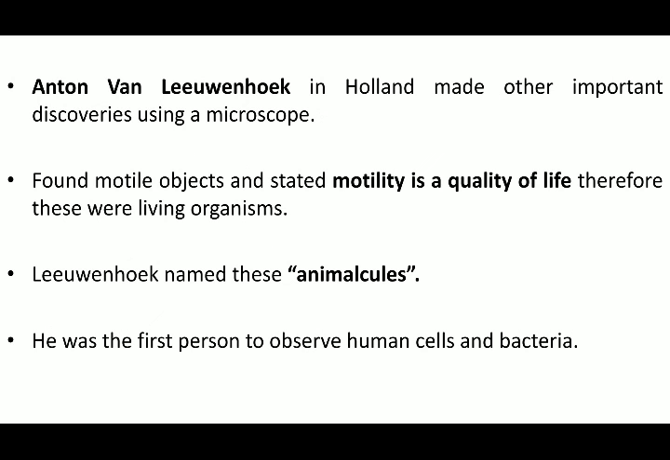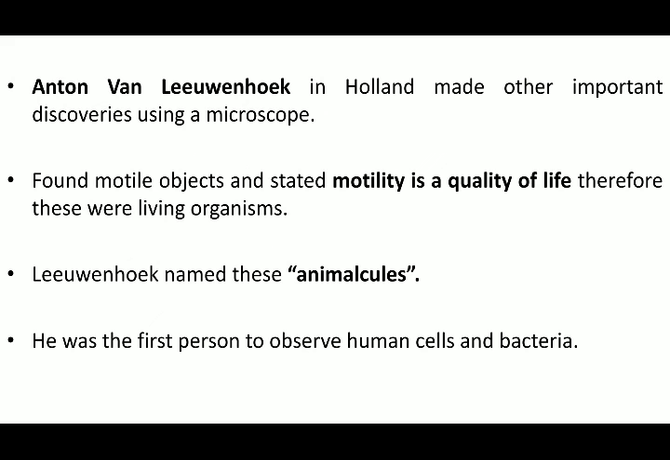Now, when Leeuwenhoek observed cells under the microscope, he could see motile objects, okay, and he connected the motility to the characteristic of living things. As we know, animals have a very special character that they are motile. So he said that the motility imparts the quality of life, and he named these motile objects animalcules. And these animalcules included bacteria and other unicellular organisms, protozoans, etc.